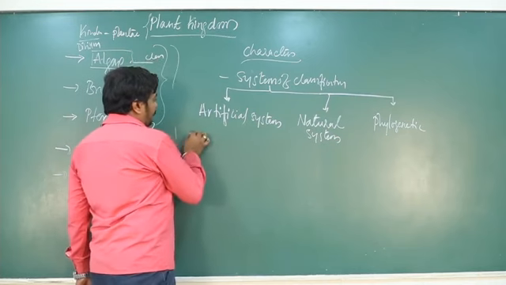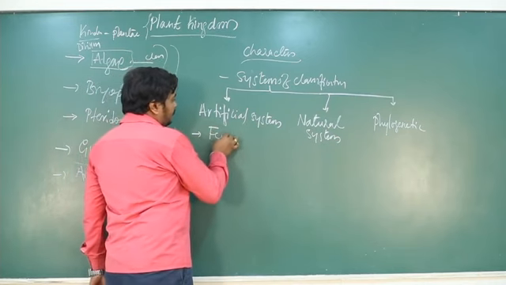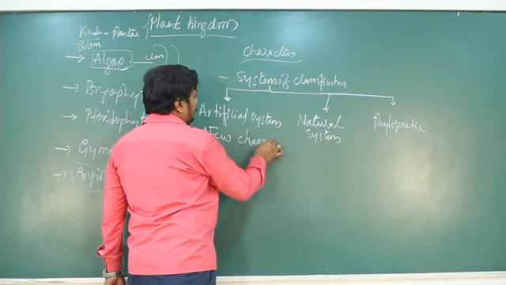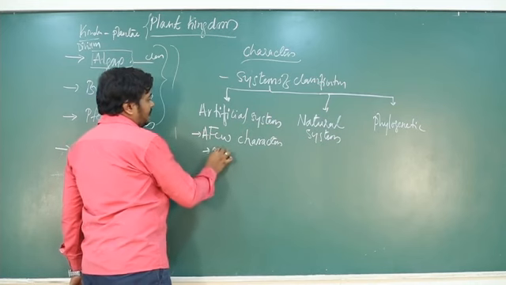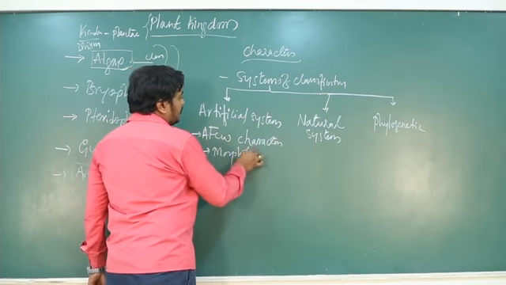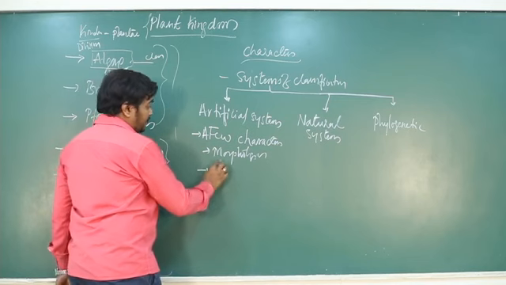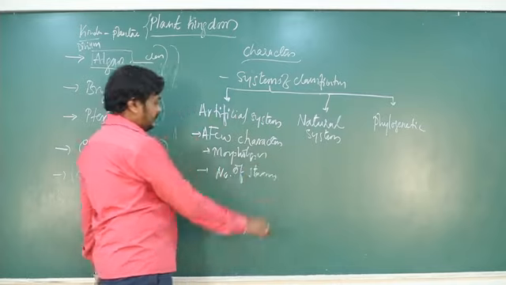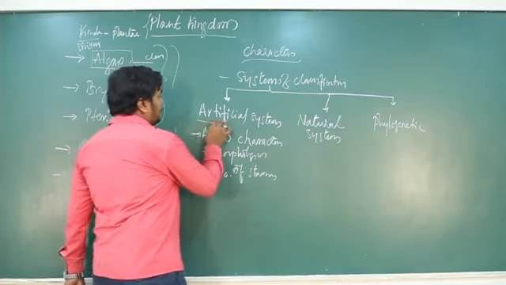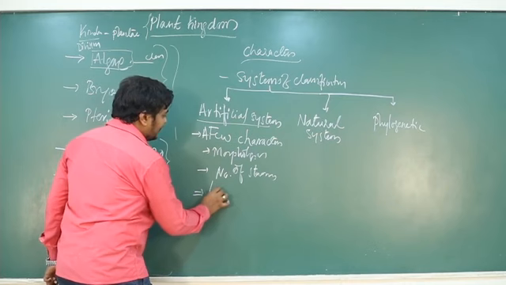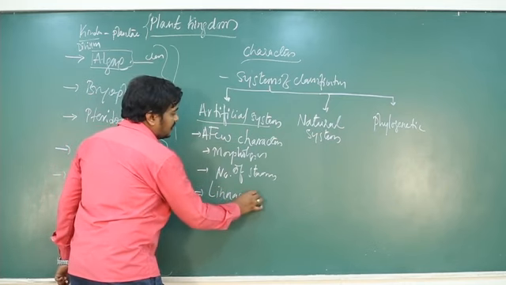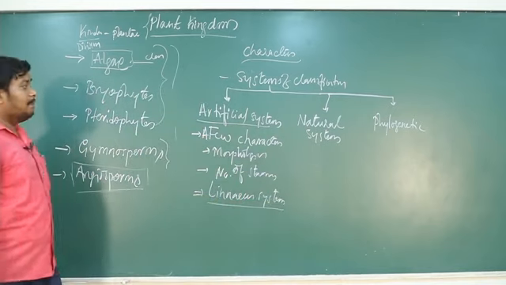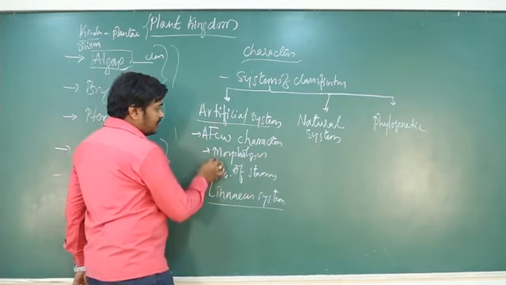In the artificial system, few characters were considered to classify the organisms. Very few characters, like morphological ones, they consider only morphological characters, like the number of stamens, leaf character, plant character, like that. The best example for this artificial system of classification is the Linnaeus system of classification. Linnaeus classified the plants, especially angiosperms, based on the number of stamens.